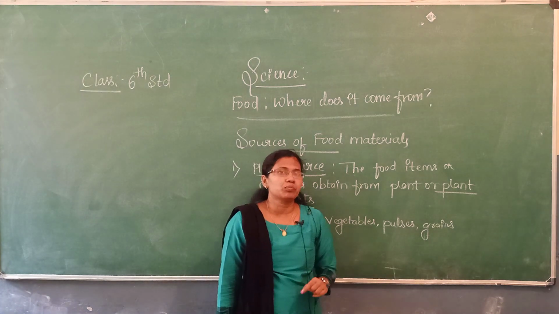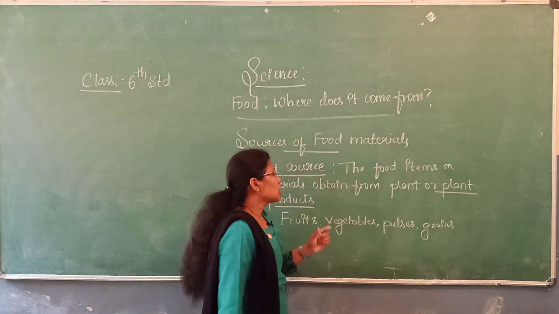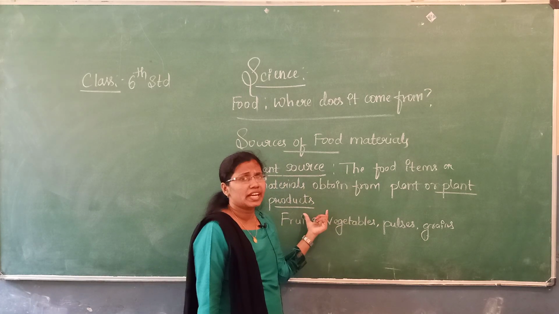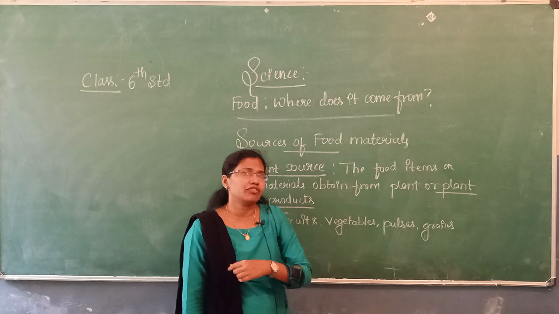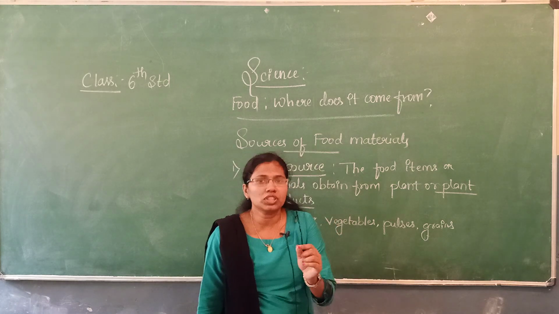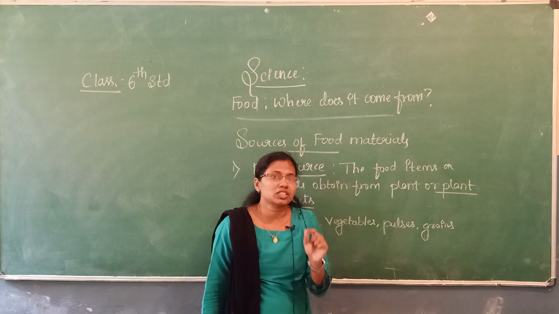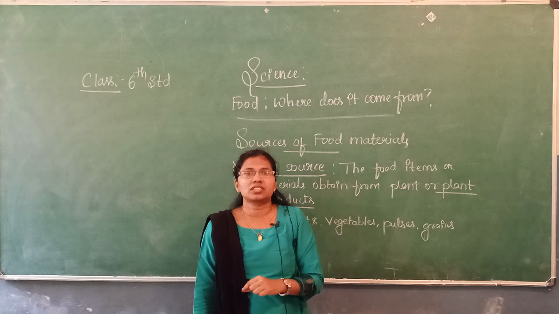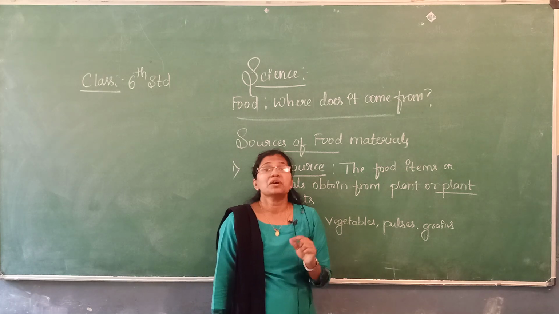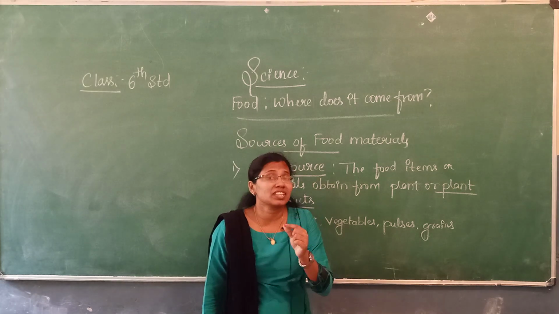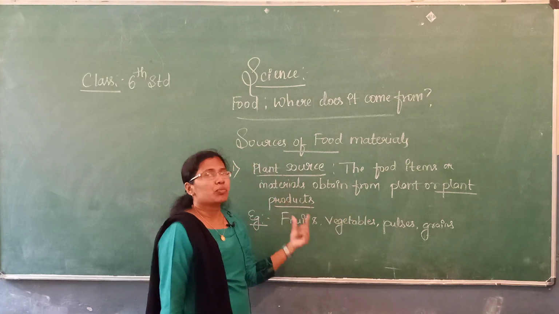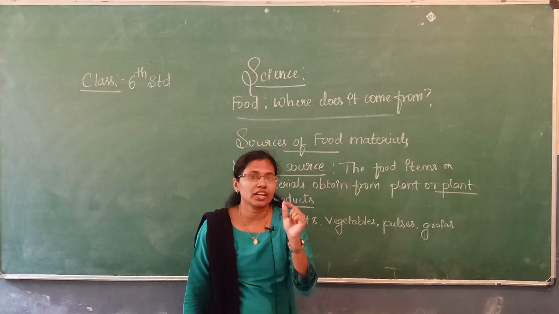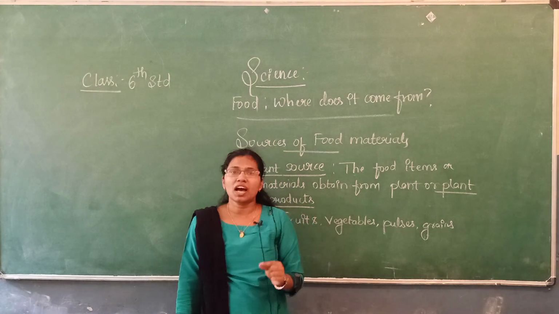So what are plant products? Plant products means we won't get them directly from the plant. So we won't get the food items directly from the plant. For example, if you take a mustard plant, from the mustard plant we are going to get the mustard seeds. From the mustard seeds we are going to extract the mustard oil. So the mustard oil will become the plant product, because the plant will not give the oil directly. We cannot get the mustard oil from the plant.